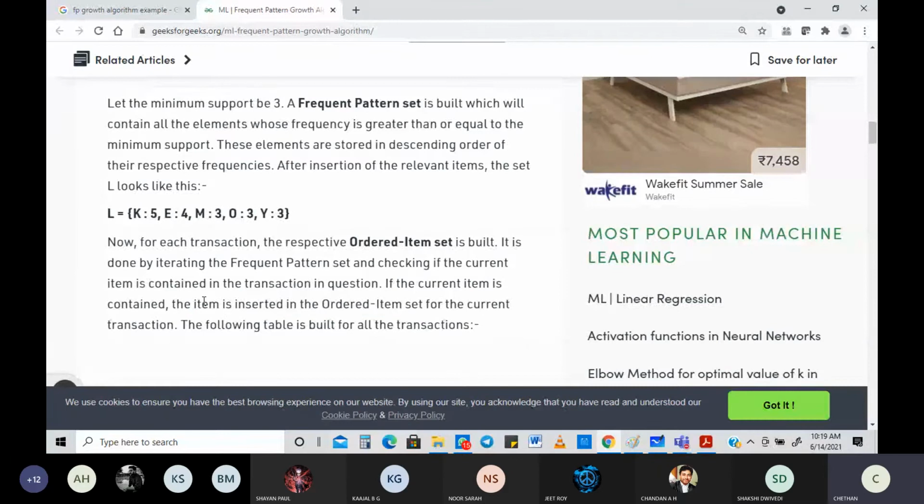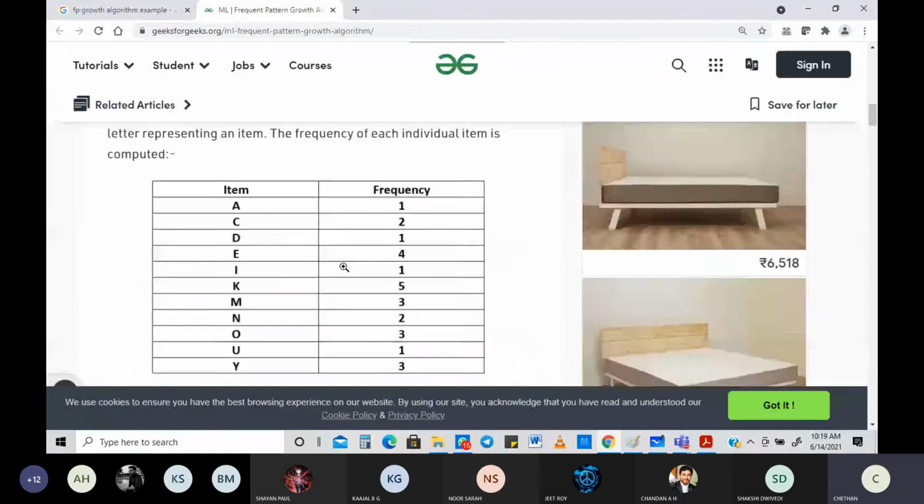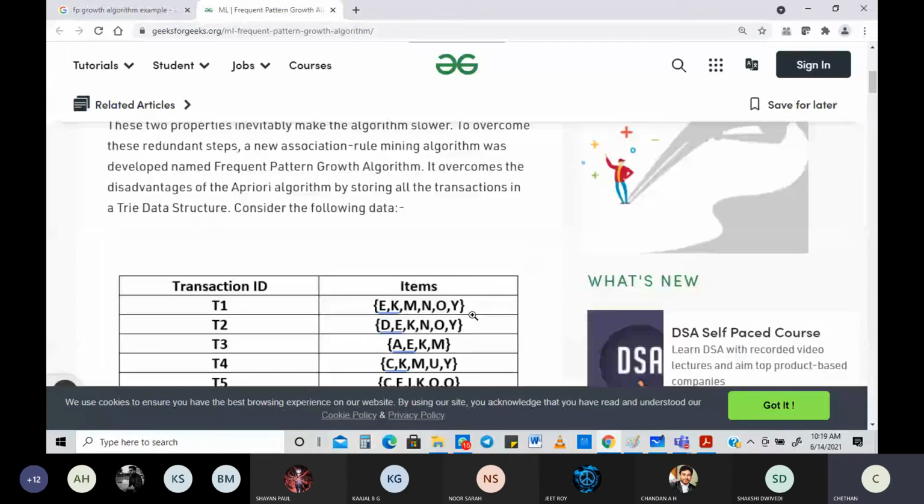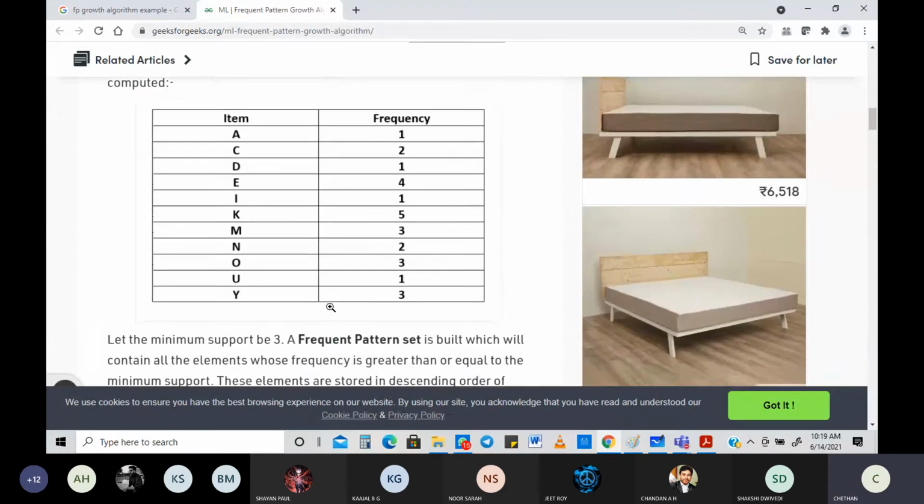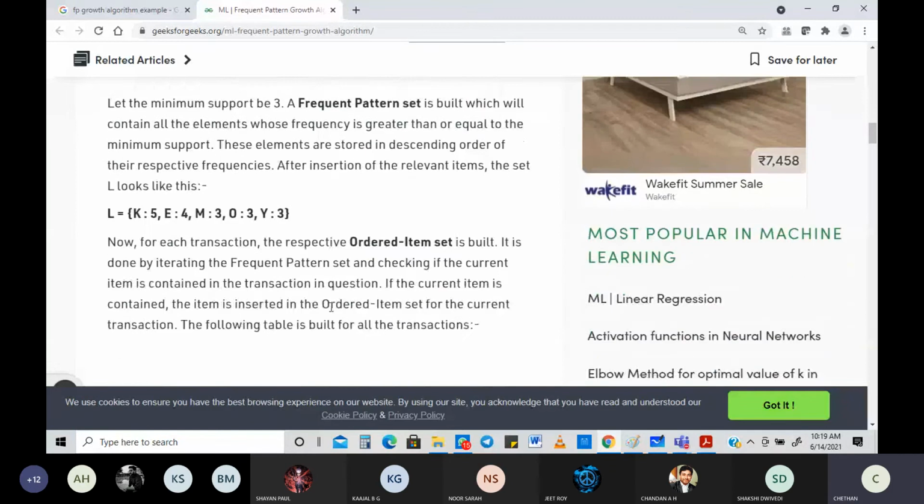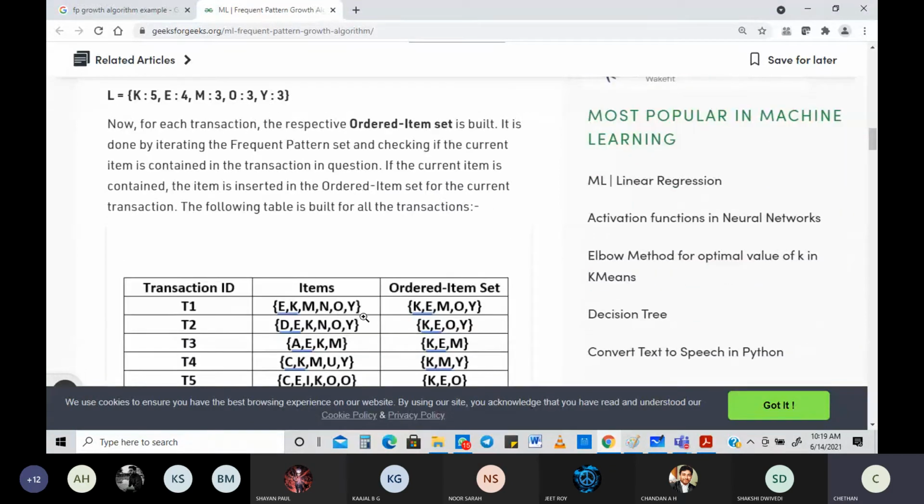Now people may not be understanding this. It looks very simple, but you may be confused. Don't worry, we are going to look into what comes next, and probably you'll be able to understand. Look into this transaction of EKMNOY. It's coming through the same. Now this is what we built. The second one is what we built, the ordered item set.